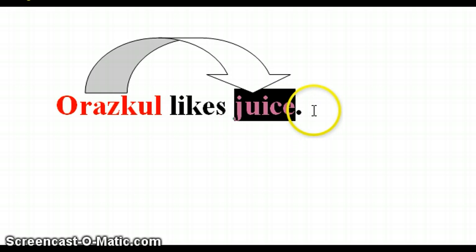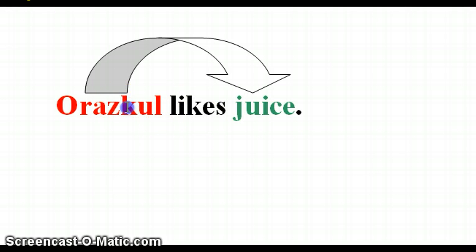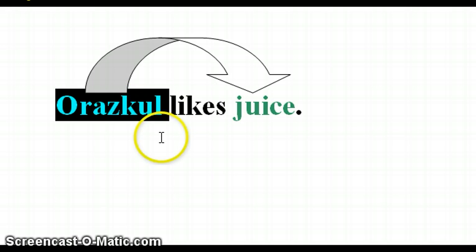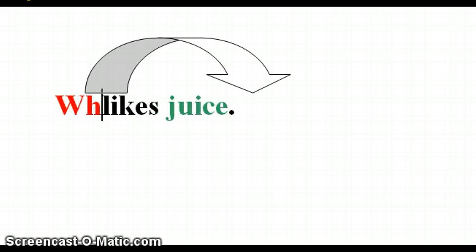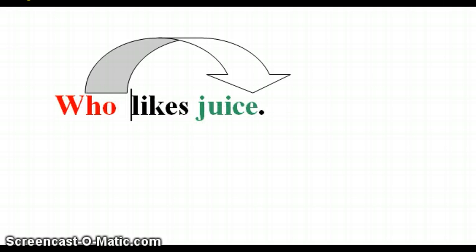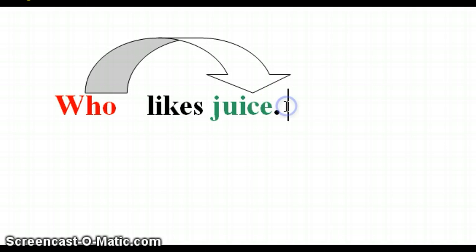It is very important to know the difference between object and subject, because there are two different techniques to come up with a question. If you are going to ask about the subject, the technique is very simple. Basically, you take the subject, you delete it, and instead of the subject you say who, and here's the sentence we have: who likes Jews? Question mark.